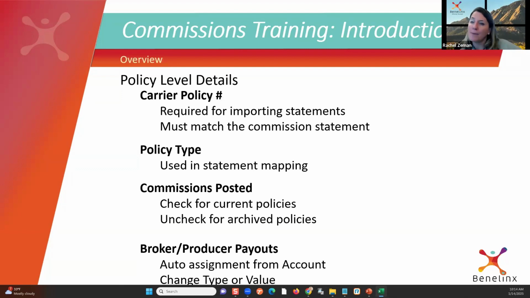If I'm in January, I'm getting paid for December in January. I may even be getting paid for November in January. So we can't uncheck that box just when we renew policies. It doesn't make sense, right? And so in the future, very soon, we're going to give you the option to decide when we want to archive the old policies. Is it 3 months? Do you feel comfortable with that? Is it 6 months? We've decided we can't make that decision for you. So we're going to ask you and you're going to tell us when you want the system to archive those old policies by unchecking the commission posted box.